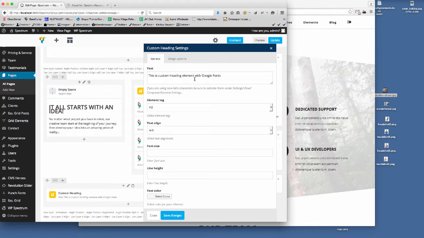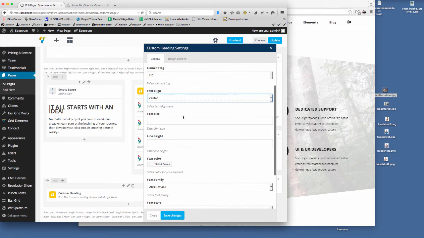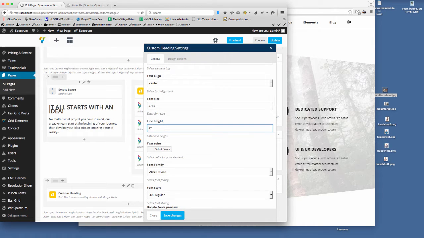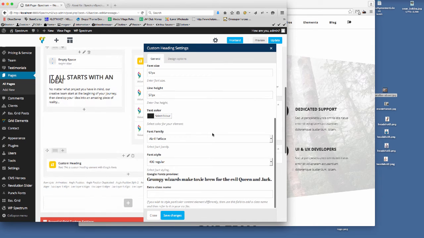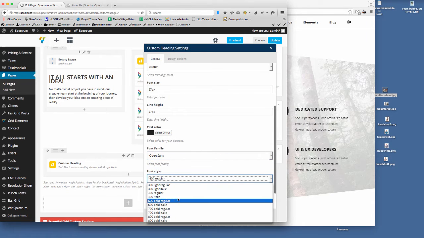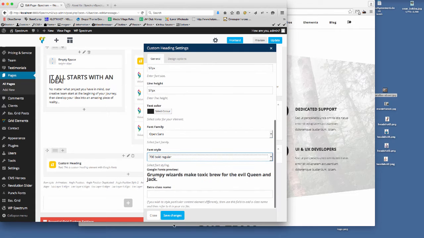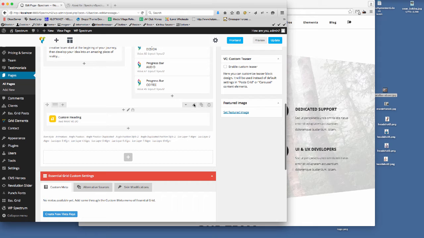And then the same thing again, we just need to put in here the title, so what we do, and then it's going to be a H2, text align center, and then the font size wants to be 57 pixels, line height, we'll just keep that at 57 pixels again, text color, we want to keep it the color we know, the font face is going to be Open Sans, and we're going to use 700 bold for that one. 700 bold regular there. So that's that.